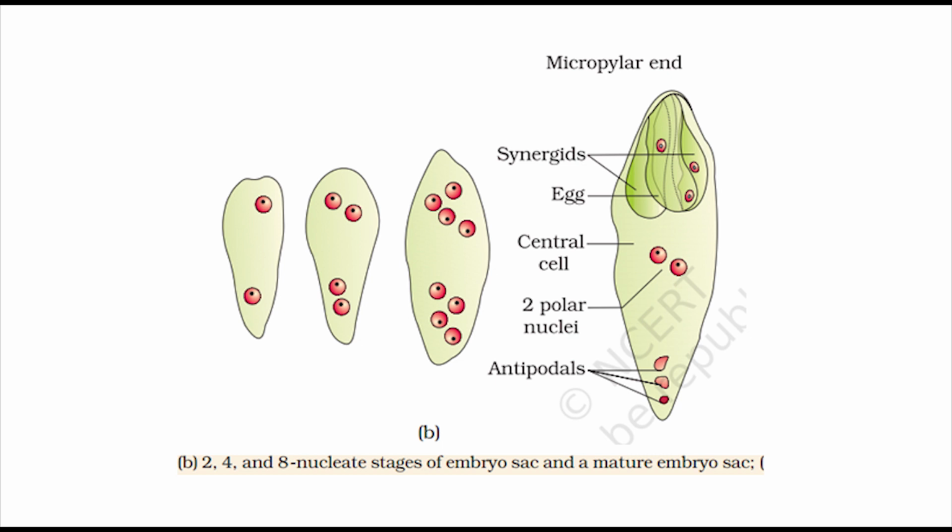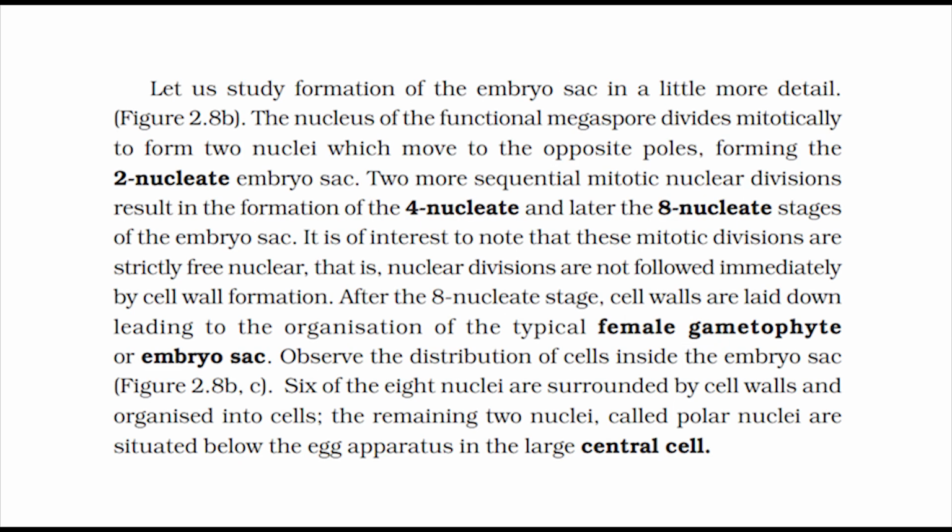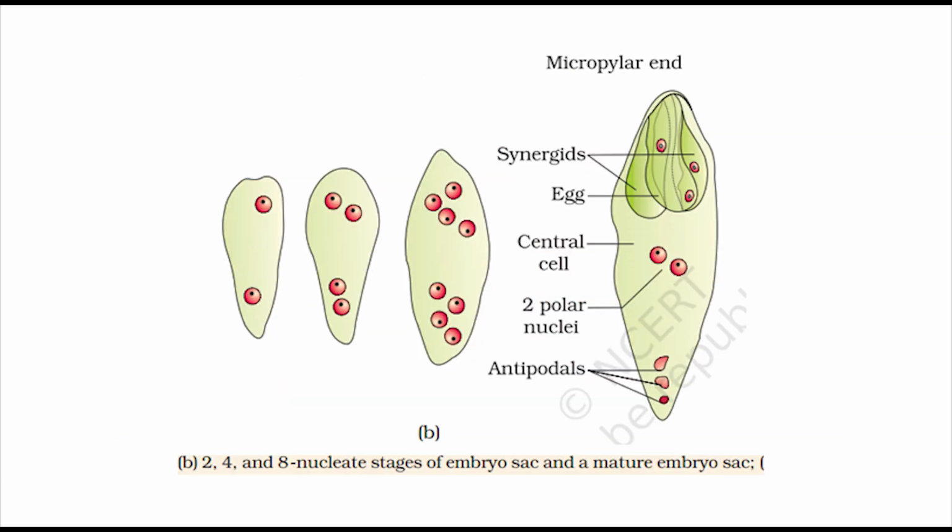2 more sequential mitotic nuclear divisions result in the formation of the 4-nucleate and later the 8-nucleate stages of the embryo sac. It is of interest to note that these mitotic divisions are strictly free nuclear, that is, nuclear divisions are not followed immediately by cell wall formation. After the 8-nucleate stage, cell walls are laid down leading to the organization of the typical female gametophyte or embryo sac. Observe the distribution of cells inside the embryo sac, figure 2.8, B and C.